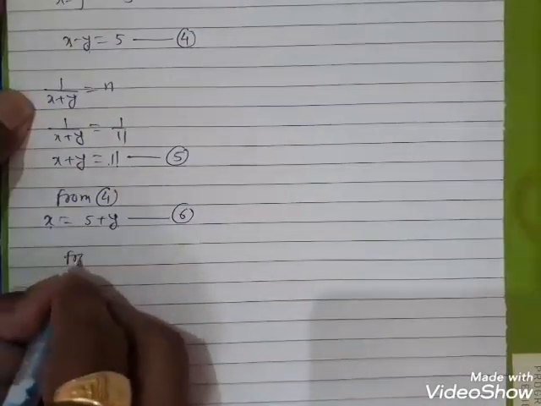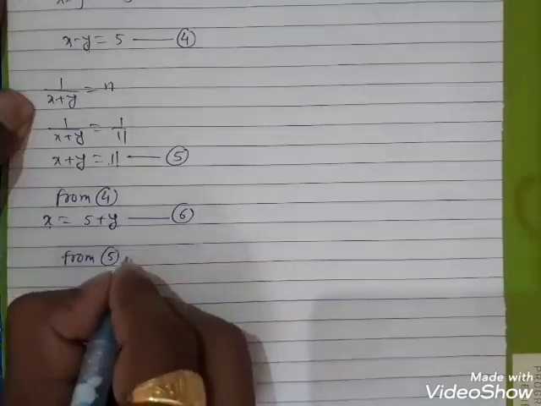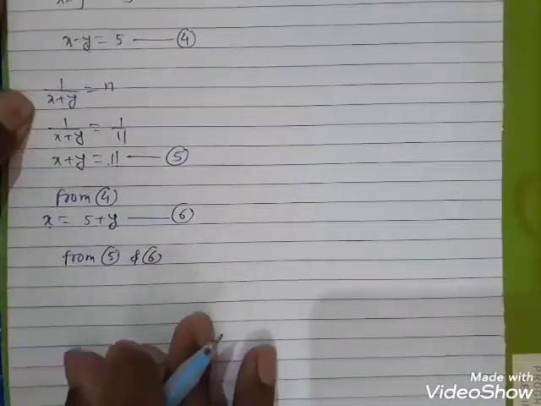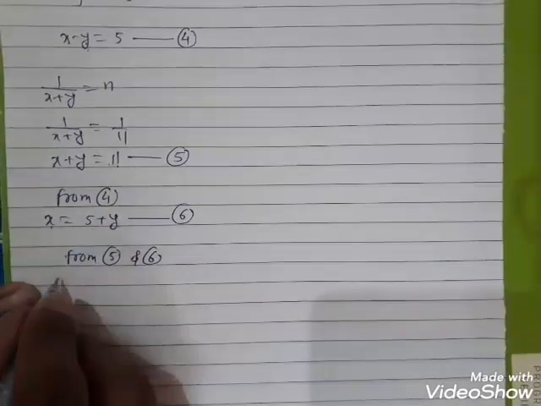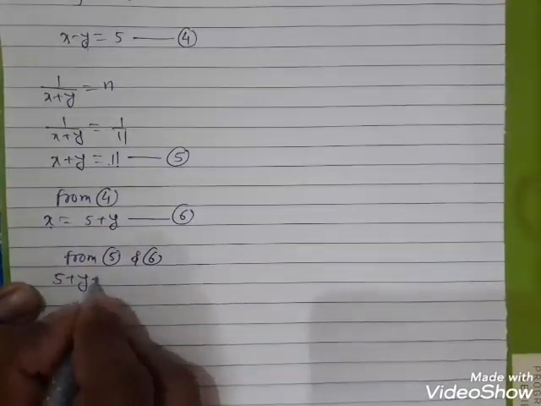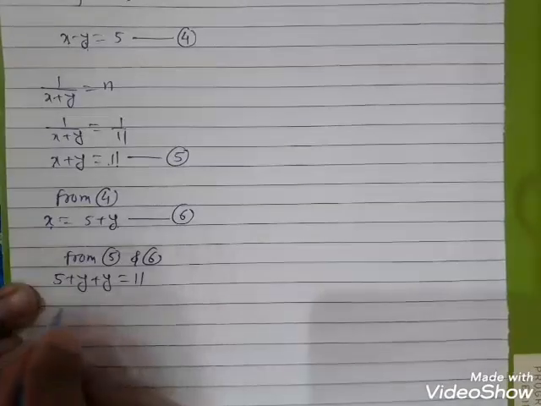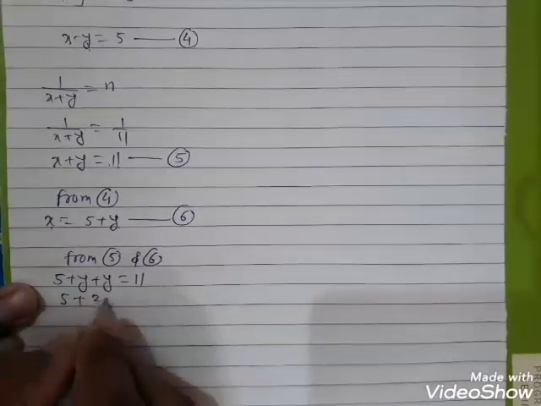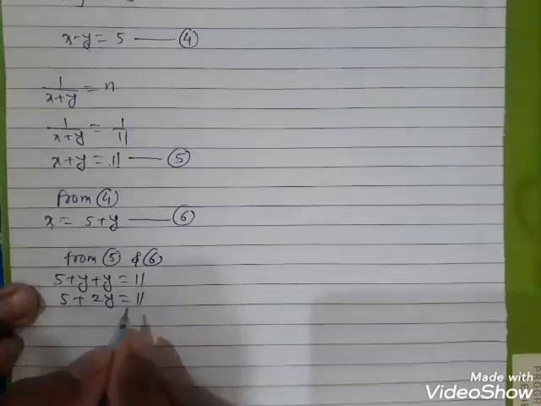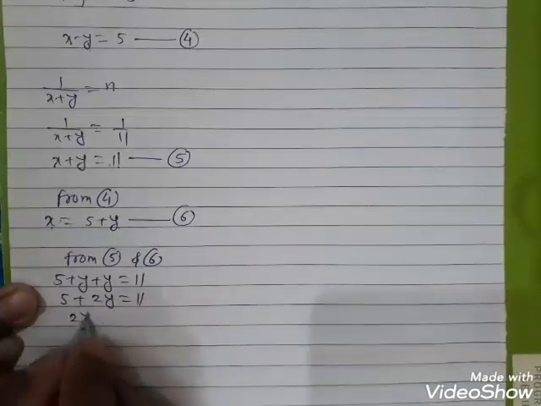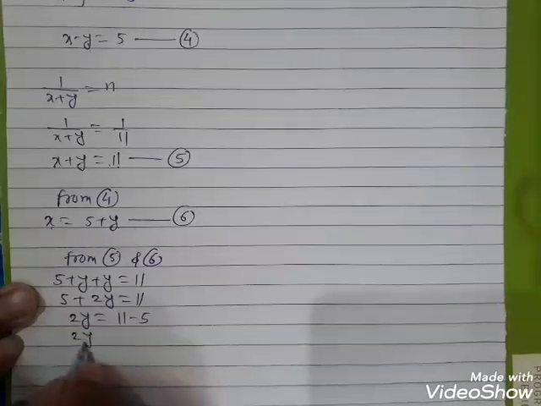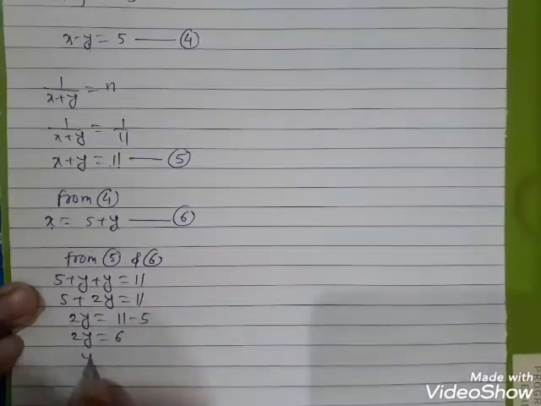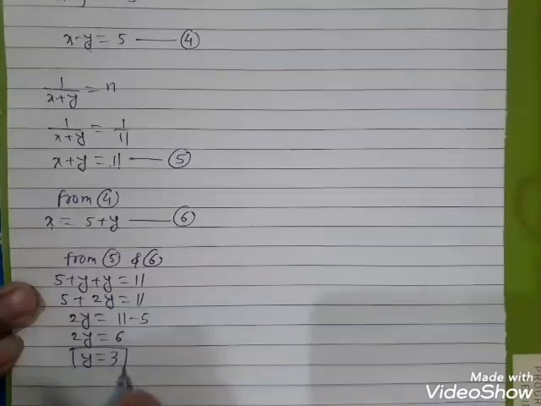So from equations 5 and 6, we get x, and the value of x is 5 plus y. So 5 plus y is equal to 11. So 5 plus y, that is 2y, is equal to 11. Therefore 2y is equal to 11 minus 5. Therefore 2y is equal to 6, and therefore y is equal to 3.